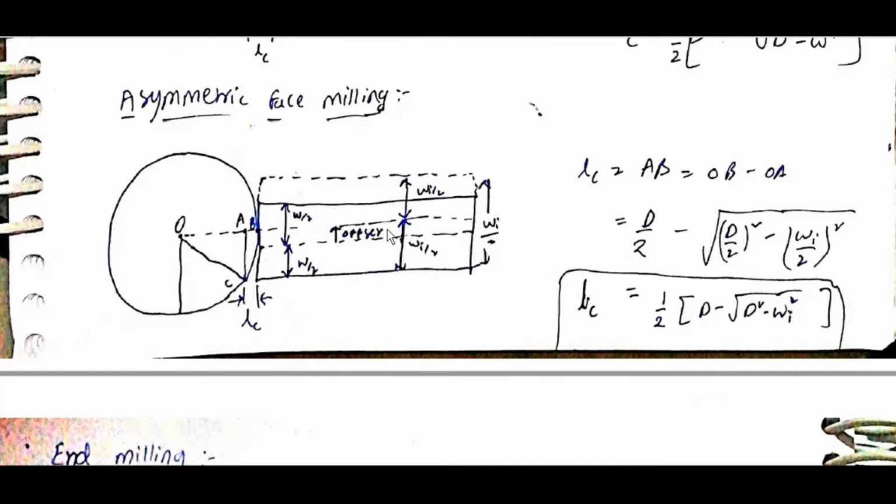From this center, Wi by 2 extra, from this to this is W by 2 plus offset. LC is equal to half into (D minus root of D square minus Wi square). Wi is W plus 2 into offset.